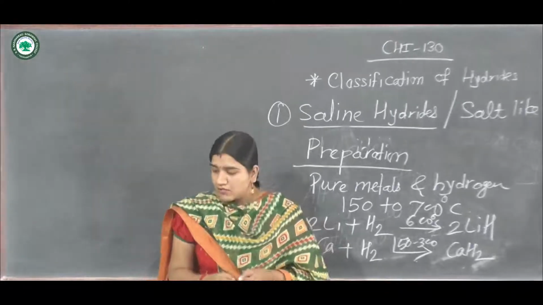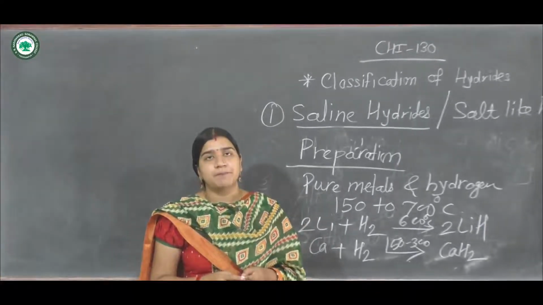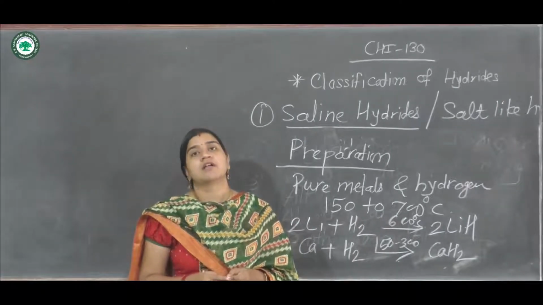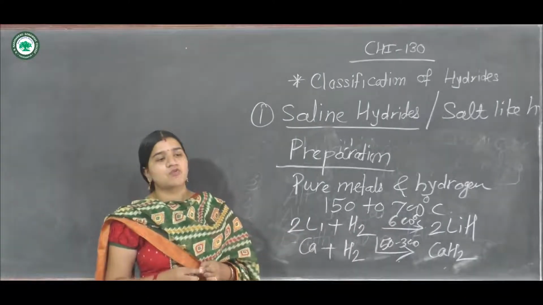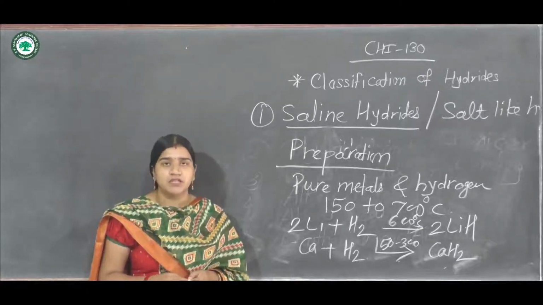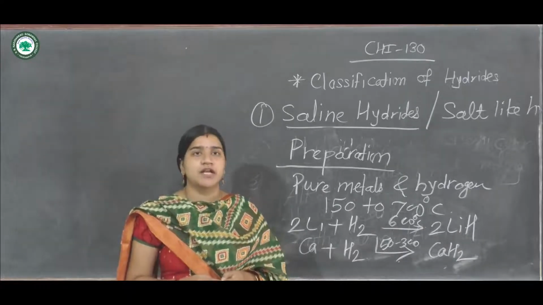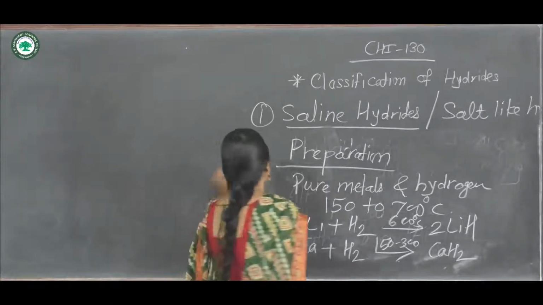For this method of preparation, all the reactions are exothermic in nature. That means a large amount of heat is usually evolved for the preparation of hydrides. All the reactions are exothermic ones.